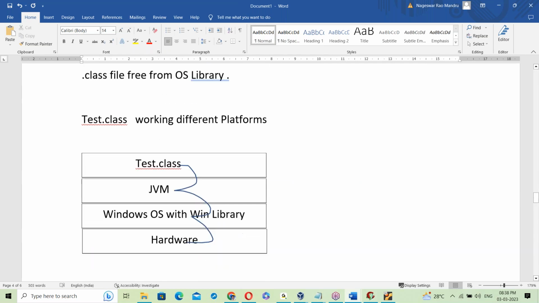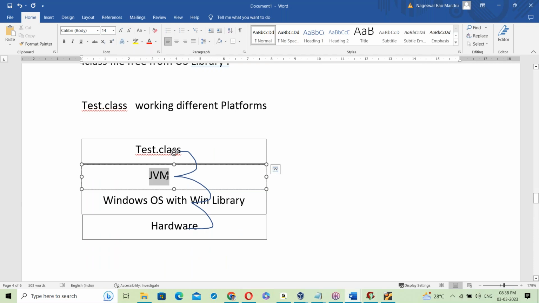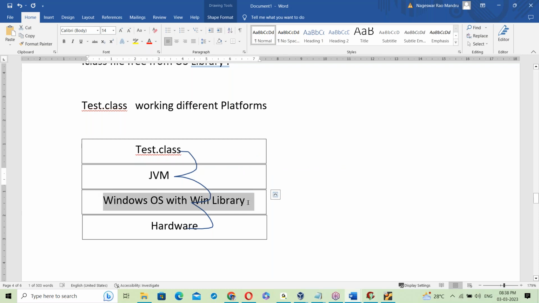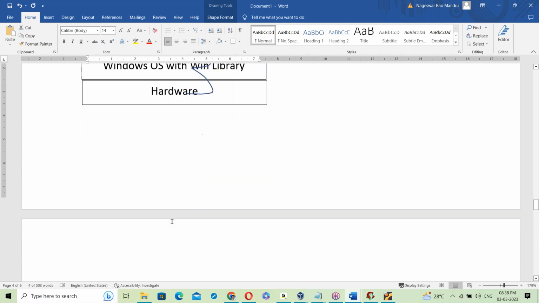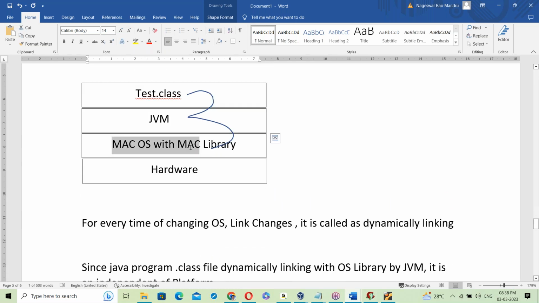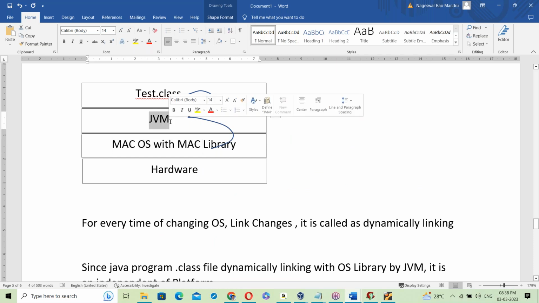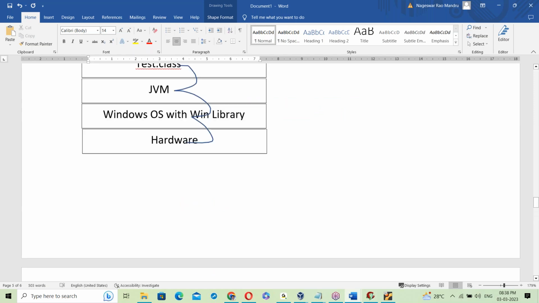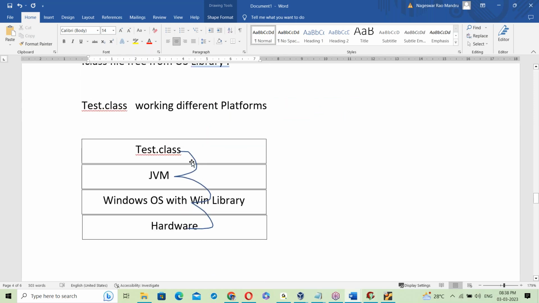Now, about the JDK. JVM is OS dependent, right? Then is the JDK OS dependent? Suppose on a Windows system we install the Windows JDK. That Windows JDK must have the Windows JVM. Next, the Linux JDK must have the Linux JVM, and the Mac JDK must have the Mac JVM. That means inside the JDK, the JVM is changing.